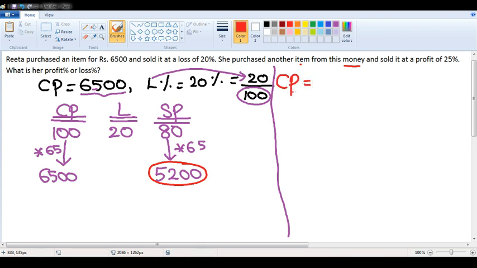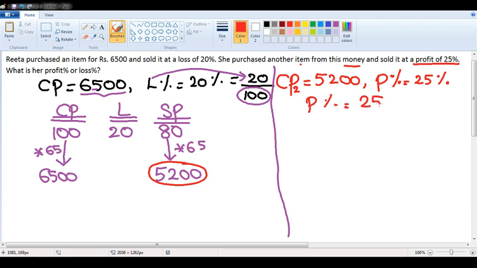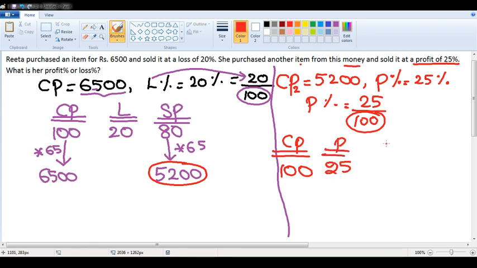Cost price in the second case is 5,200 and she sold it at a profit of 25%. What is our overall profit or loss? Same logic. 25% is nothing but 25 by 100. That means if the cost price is 100 rupees, profit is 25 rupees, selling price is 100 plus 25, 125.